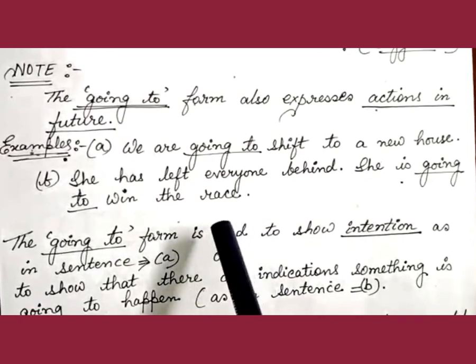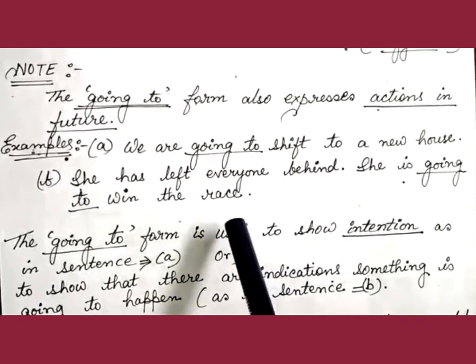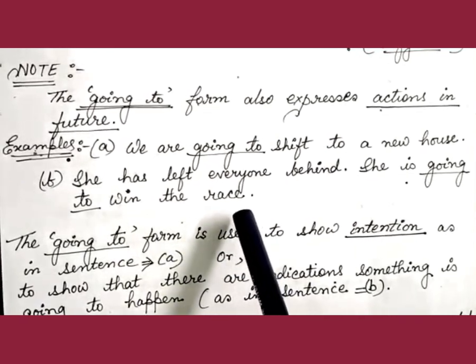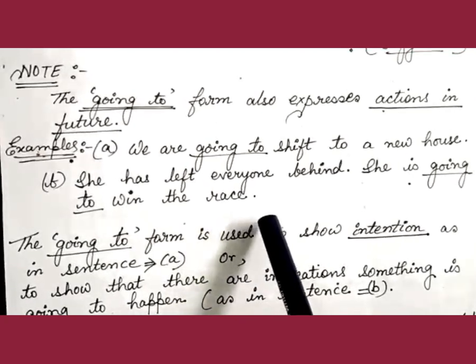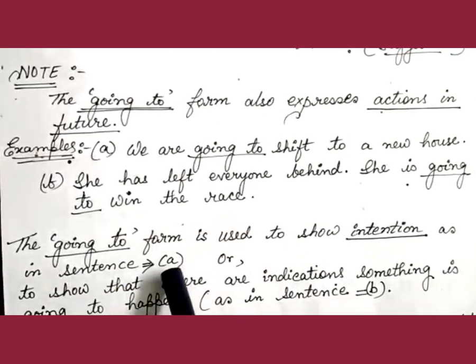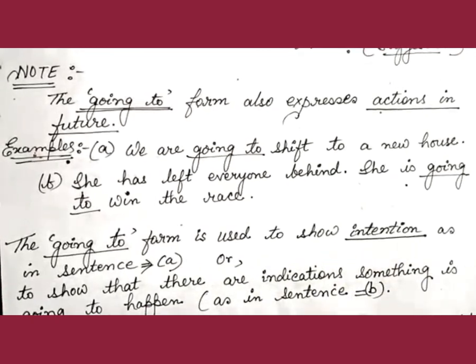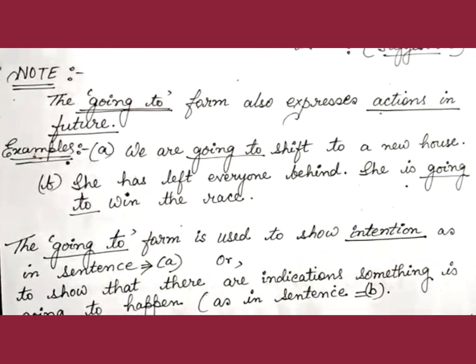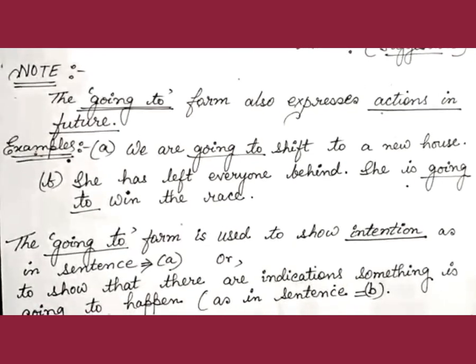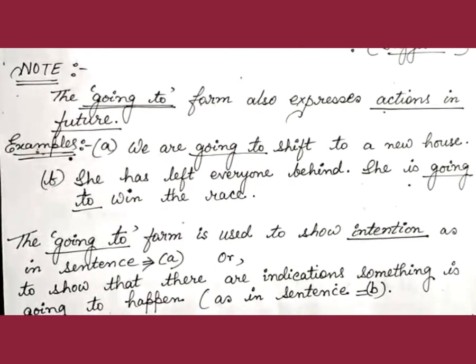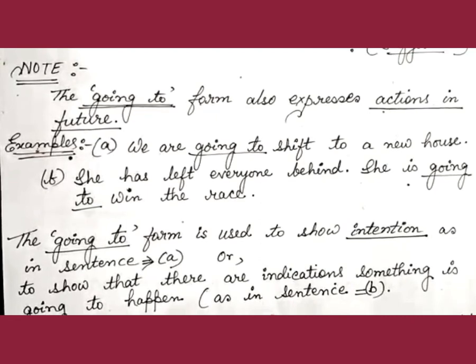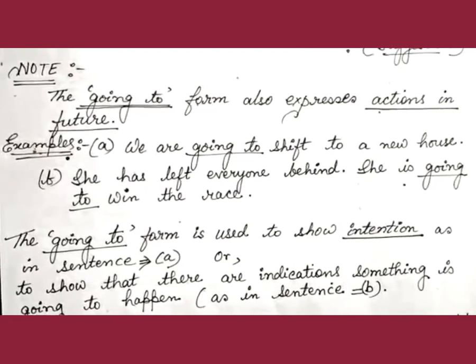She has not yet won the race, but very soon in the near future, she is going to win the race. The going to form is used to show intention as well as indication. And how does the going to form show the intention and indication? We will see in the next example.